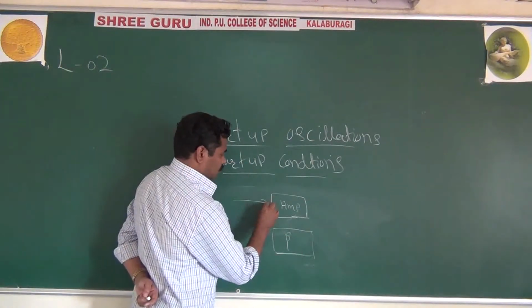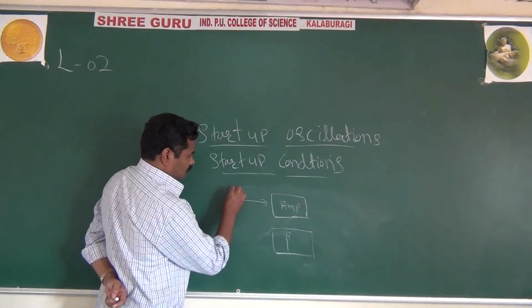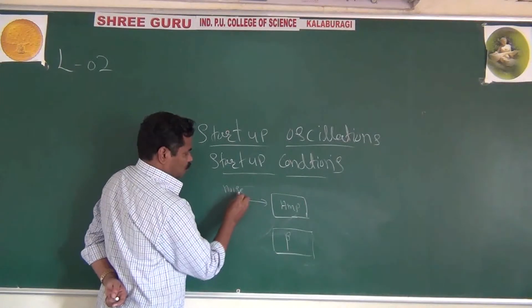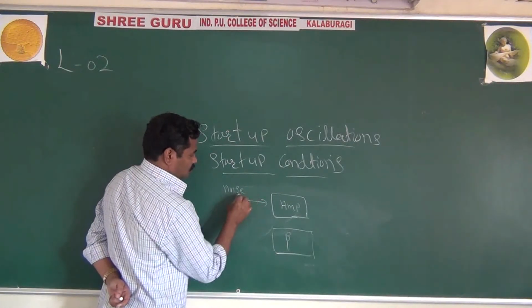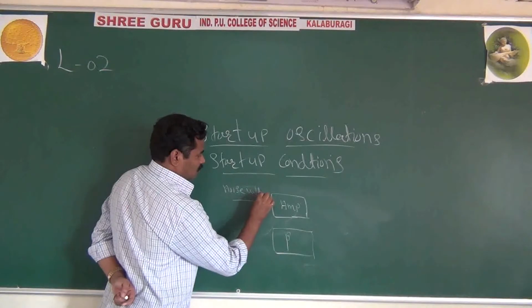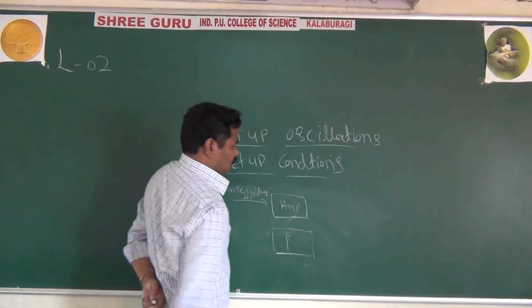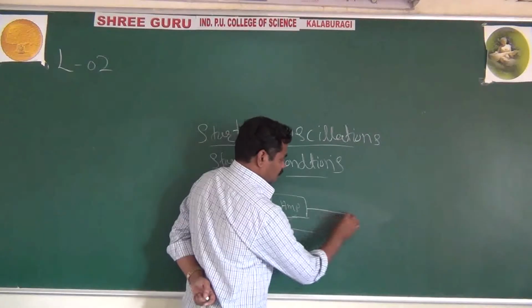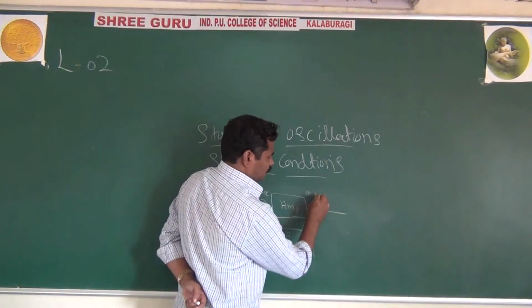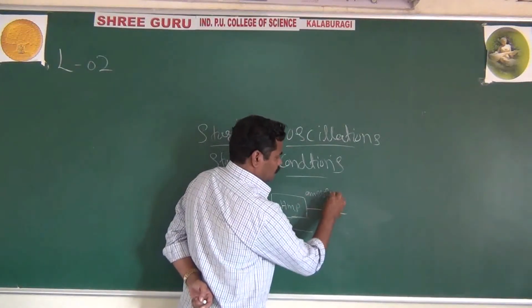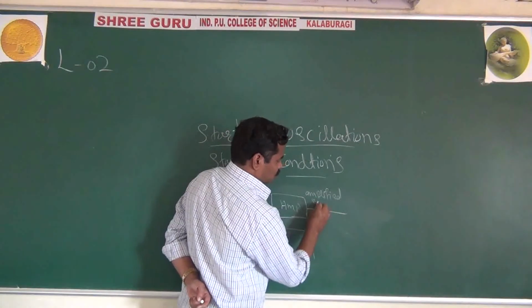Here you apply a noise voltage as an input, and this noise voltage is amplified, and we get the amplified noise voltage.